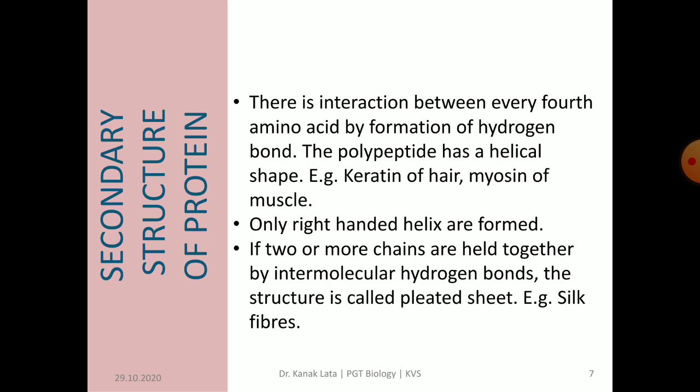If two or more chains are held together by intermolecular hydrogen bonds, then the structure is called a pleated sheet. For example, in silk fiber.